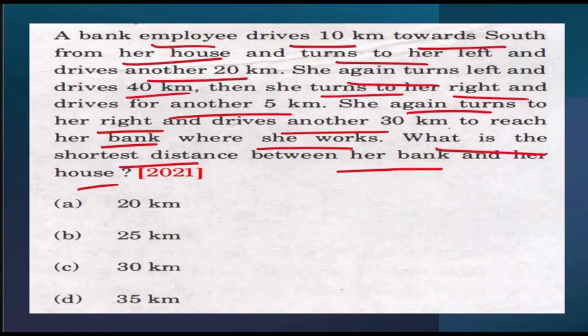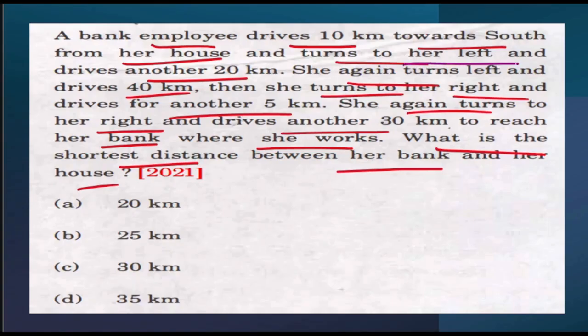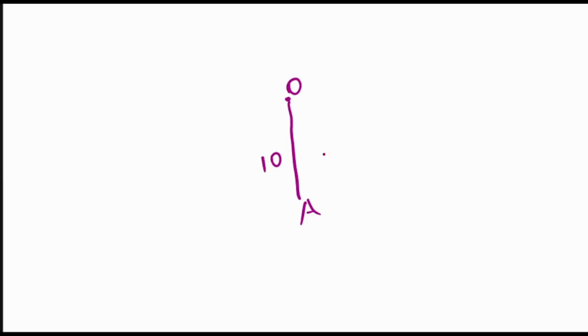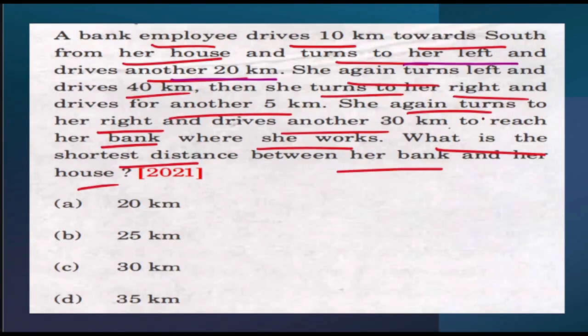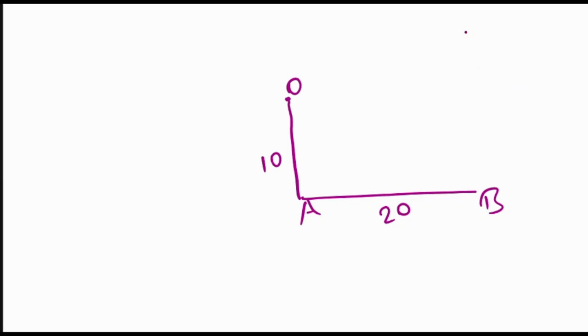They are saying that a bank employee drives 10 kilometers towards south from her house. Let's suppose her house is over here, point O. Now 10 kilometers towards south, say this is point B. Next, she turns to her left and drives another 20 kilometers. Turns to her left, that means towards the east direction. Next, she again turns left and drives 40 kilometers. Say this is point C.